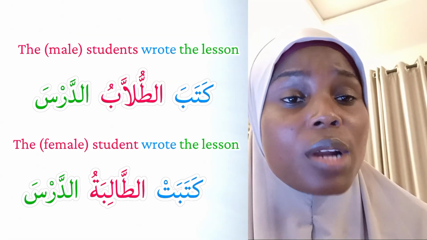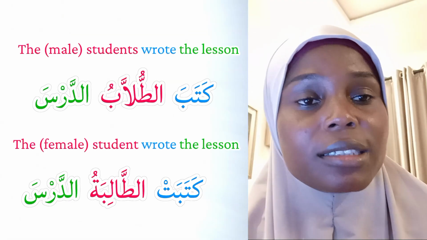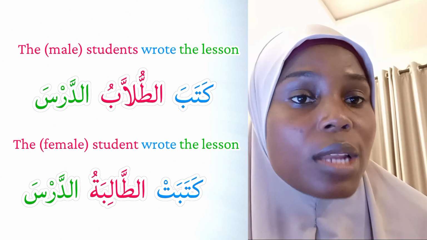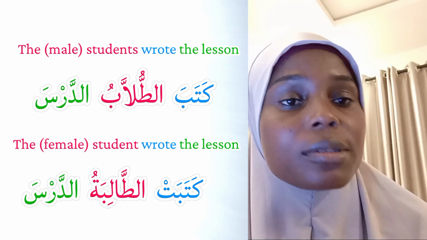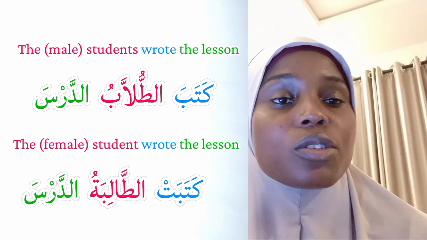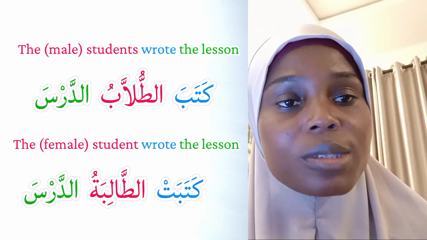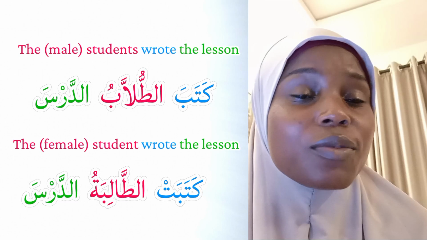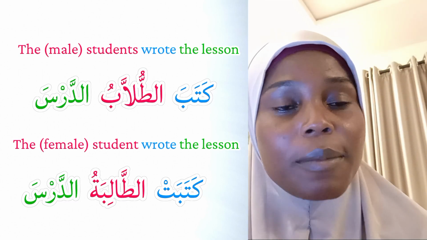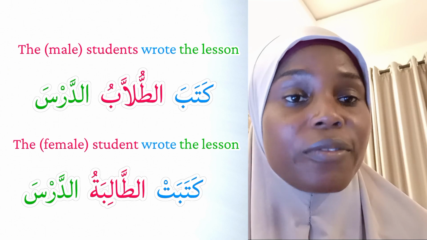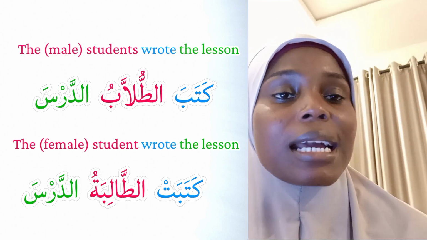So if you have plural subjects, like the students, at-tulabu, that means kataba tulabu darsa. That means the students wrote the lesson. But if the student is a female student, the kataba is going to change to a feminine verb and is going to be katabat.